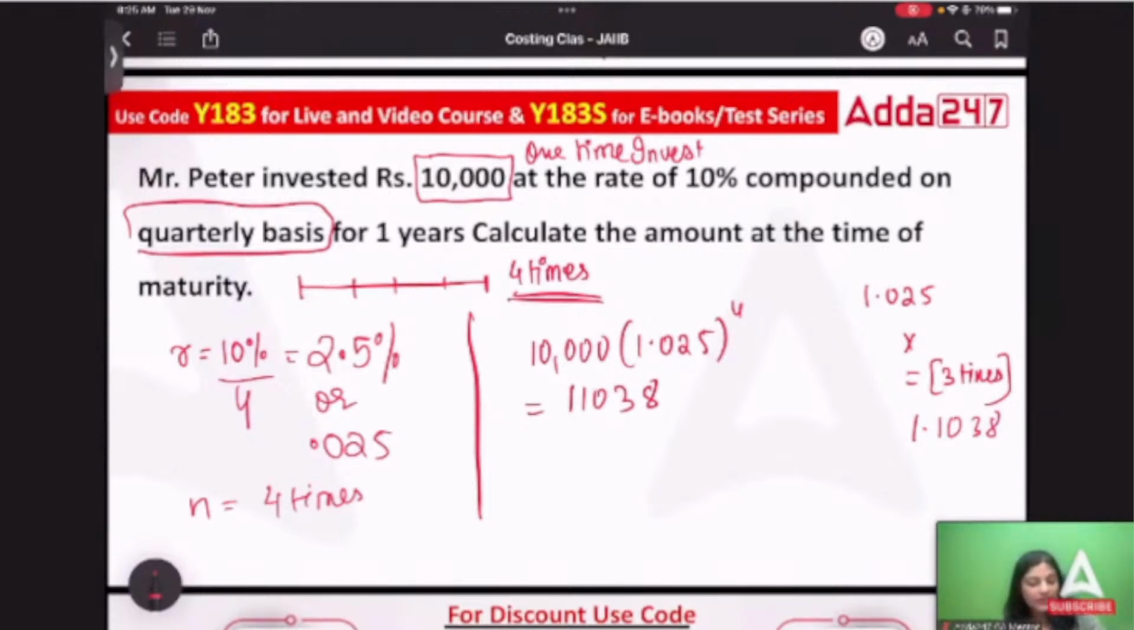Correct. So what are the key takeaways? Again, there is one-time investment, but the time here is quarterly. Whenever there is quarterly, we'll multiply the time by 4 and divide the rate of interest by 4. Correct. I hope this is clear. Now, this is the end of future value. Tomorrow morning, same time, we will do present value.